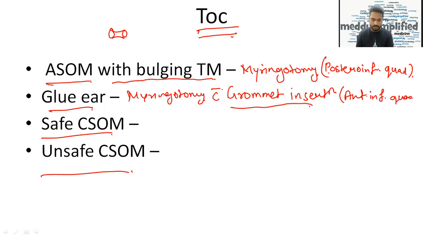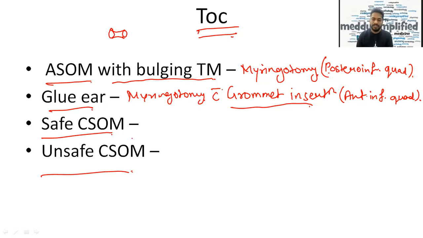Okay, so remember these two things very well: myringotomy is done commonly in the posterior inferior quadrant, which is the treatment of choice for ASOM with bulging tympanic membrane. Whereas in glue ear, we do myringotomy with grommet insertion in the anterior inferior quadrant.